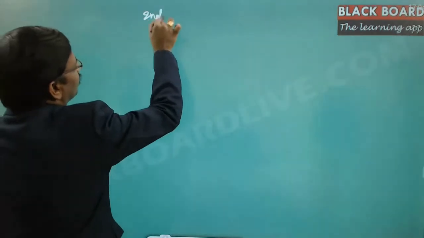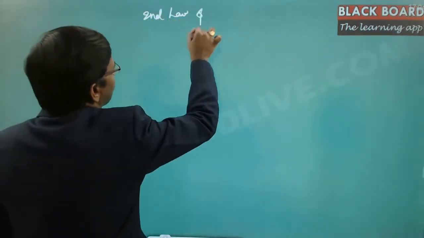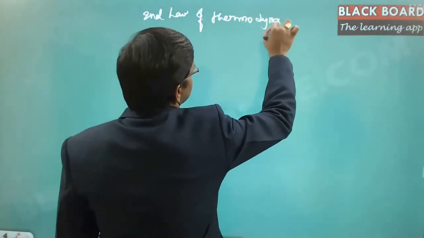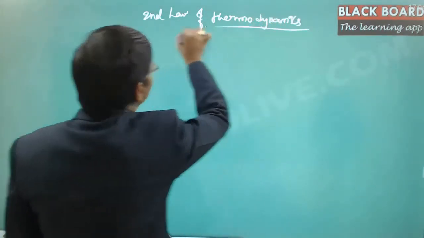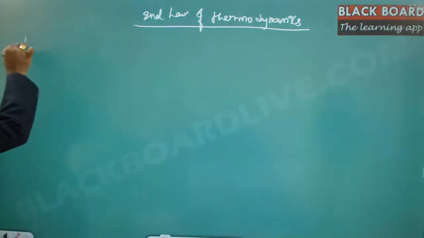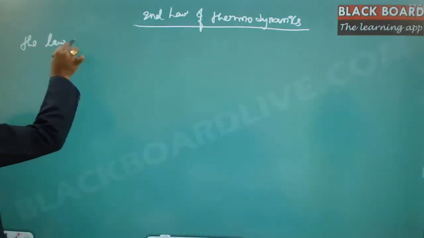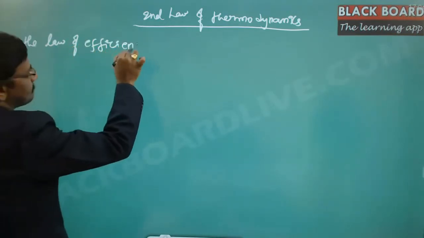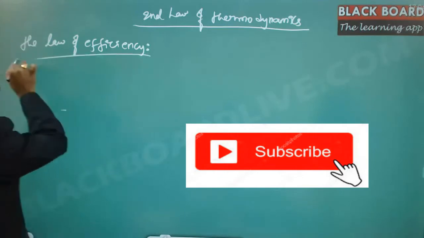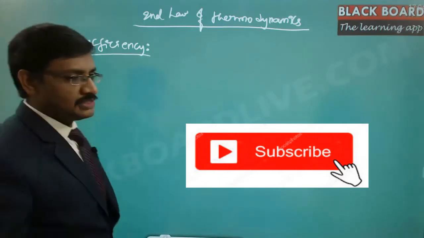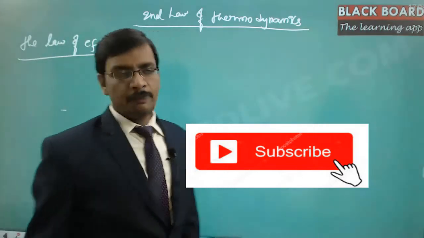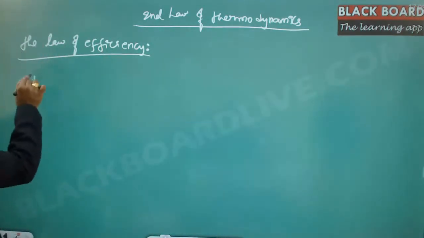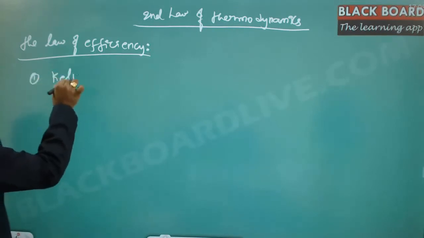Second law of thermodynamics. So this you can even state as the law of efficiency. The law of efficiency states that no process is possible. Actually, there are two different statements in it. The first statement is the Kelvin-Planck statement.